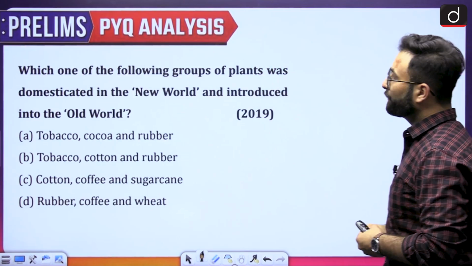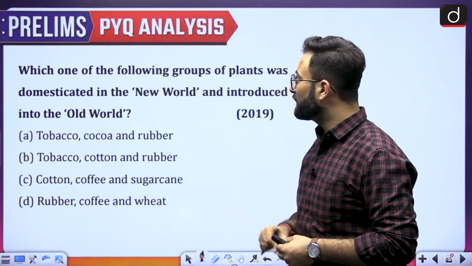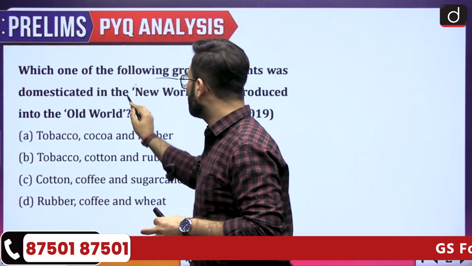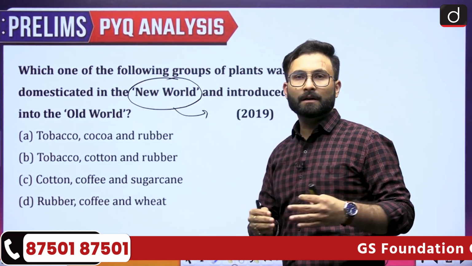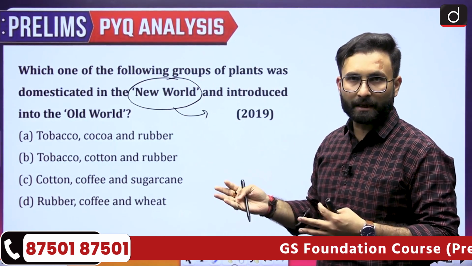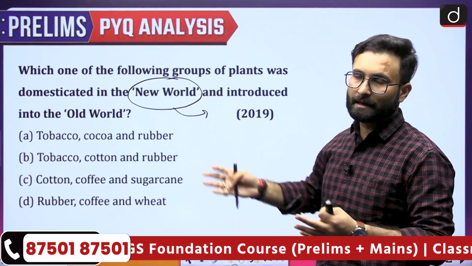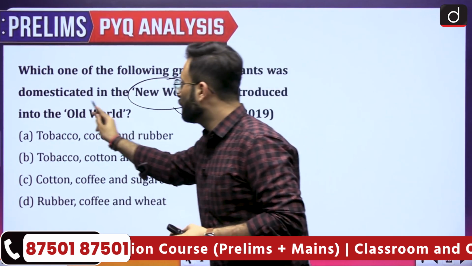Coming to the next one: which one of the following groups of plants was domesticated in the New World and introduced to the Old World? The New World is the one discovered after Christopher Columbus's discovery of America. The Americas are considered the new world, and Asia and Europe are considered the old world. So that is old world versus new world.